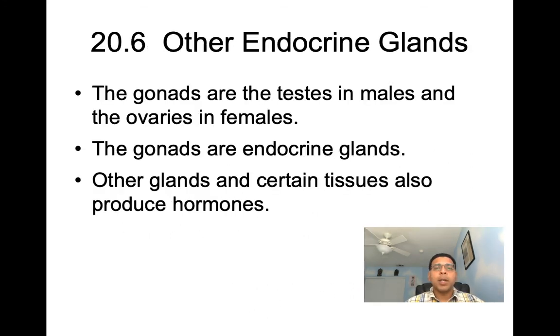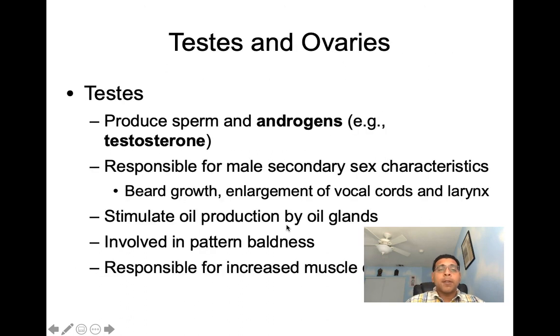All right, let's move on then to our other endocrine glands. Now we talk other endocrine glands. First, we'll talk about our gonads here. The gonads are going to be the testes in males and the ovaries in females. The gonads are going to be endocrine glands. These organs are obviously the gonads, so they do their respective job there, but they're also endocrine glands. There are other glands and certain tissues that also produce hormones we'll see in the body. So let's talk first testes.